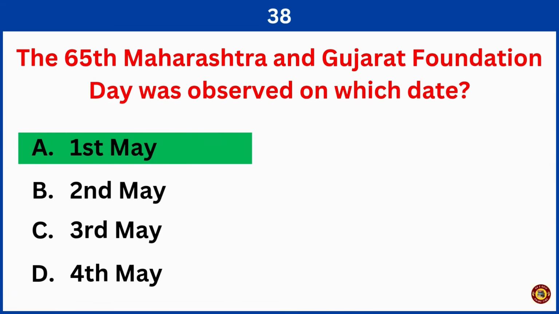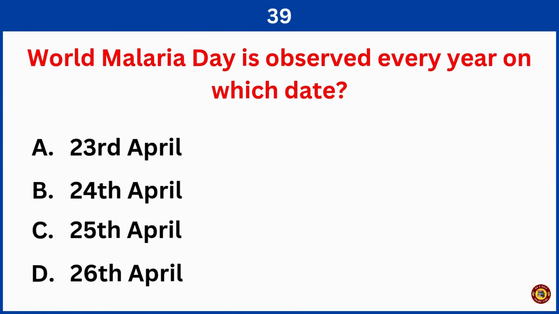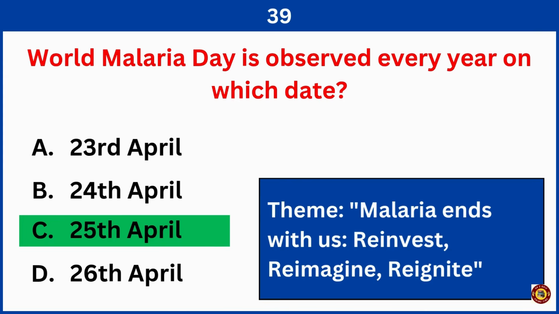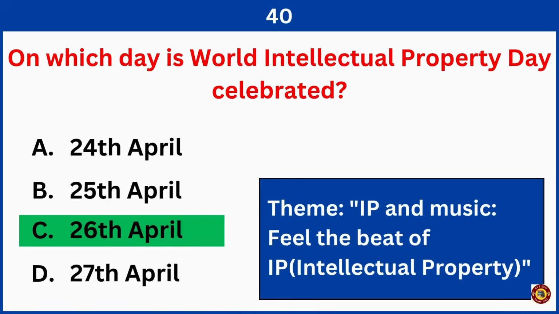Right answer is option A, 1st May. World Malaria Day is observed every year on which date? Correct answer is option C, 25th April. On which day is World Intellectual Property Day celebrated? Right answer is option C, 26th April.